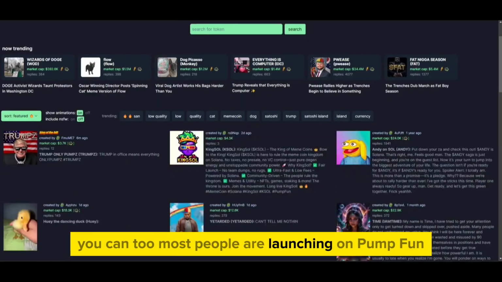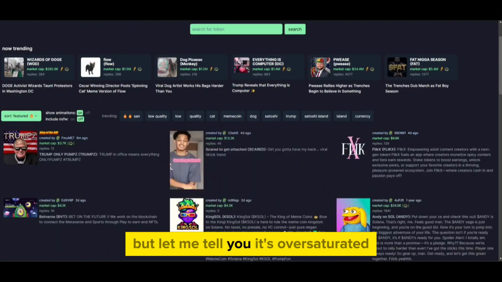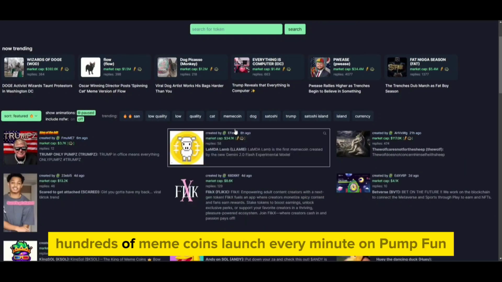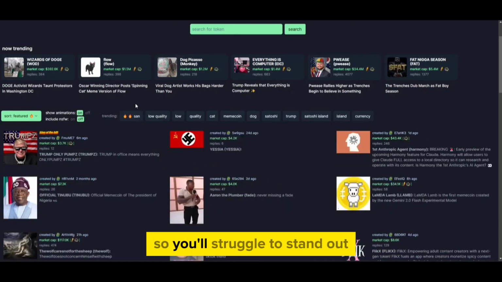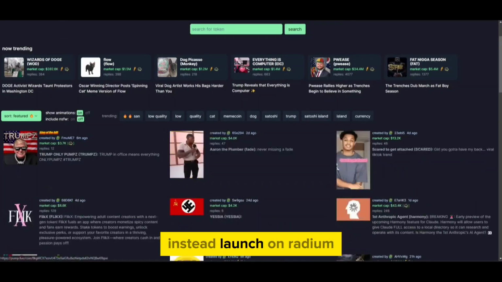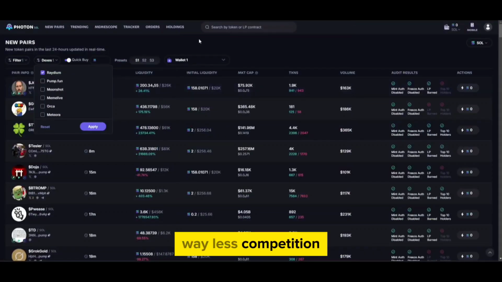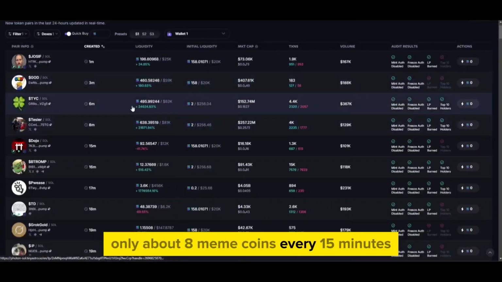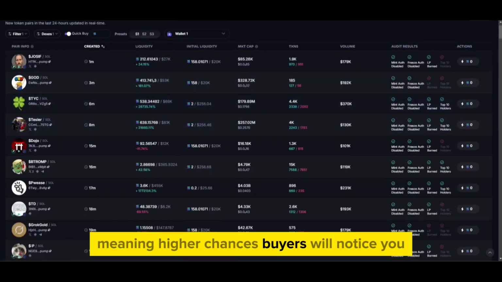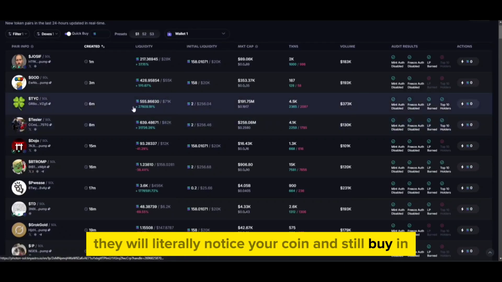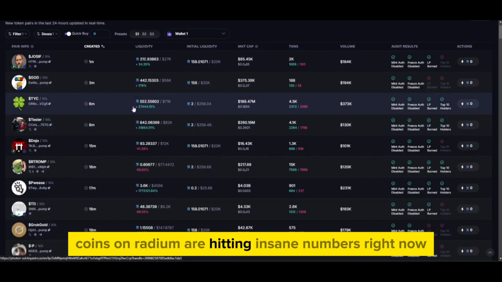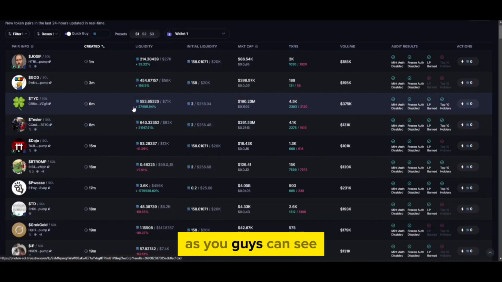Most people are launching on Pump.Fun, but let me tell you, it's oversaturated. Hundreds of meme coins launch every minute on Pump.Fun, and buyers can't find you, so you'll struggle to stand out. Instead, launch on Raydium, way less competition, only about 8 meme coins every 15 minutes, meaning higher chances buyers will notice your coin and still buy in. Coins on Raydium are hitting insane numbers right now, as you guys can see.